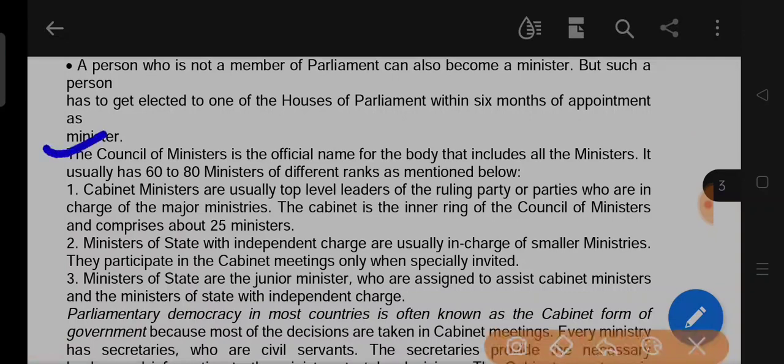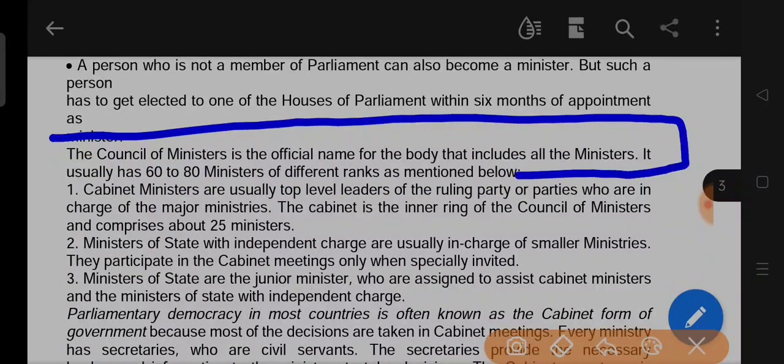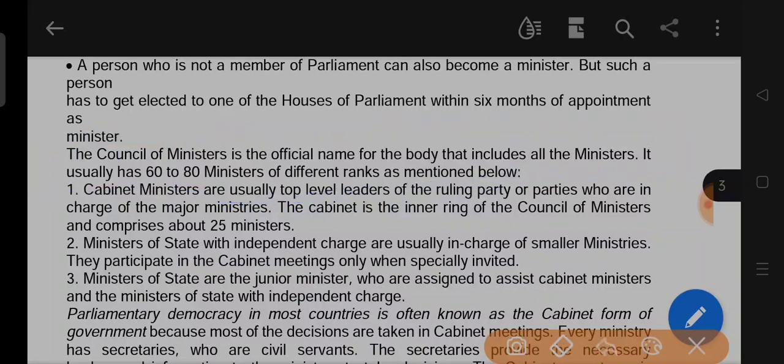The Council of Ministers is the official name for the body that includes all the ministers.